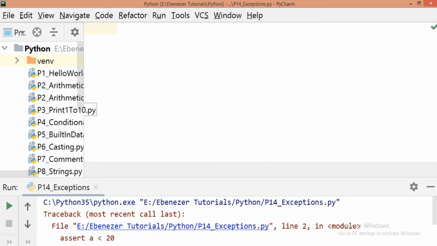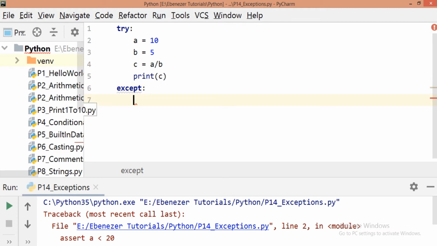So just like the other languages, we have try in Python also. The syntax would be try, and inside try we would be adding those statements that we want to check for errors. So we will take one example: a equal to 10, b equal to 5, and c equal to a divided by b. And maybe we can print c. Now this is the try block. Now I will use the except block, and we can print some message.